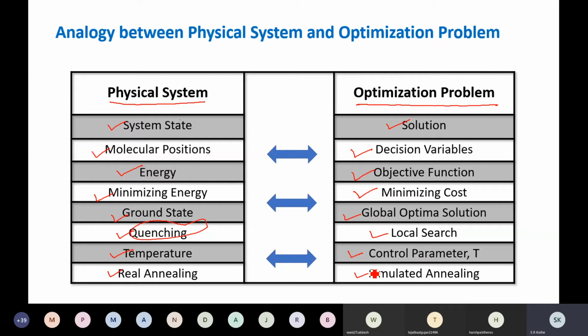Any question up to this? No, sir. This slide is showing you the analogy between physical system and optimization problem. Now, if there is no question, let me ask you a question: what is the difference between simulated annealing procedure and hill climbing search procedure?